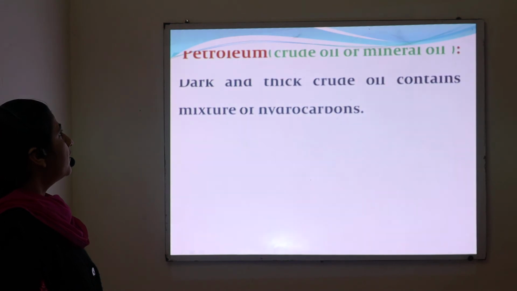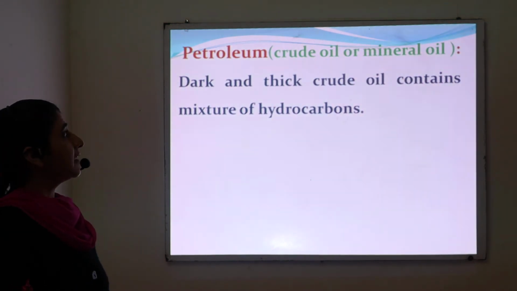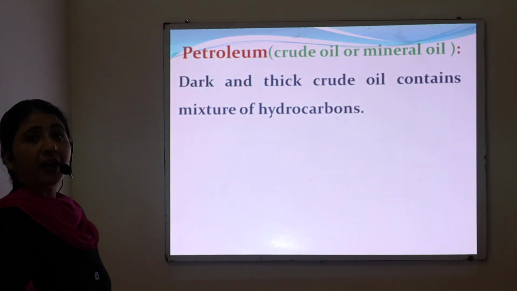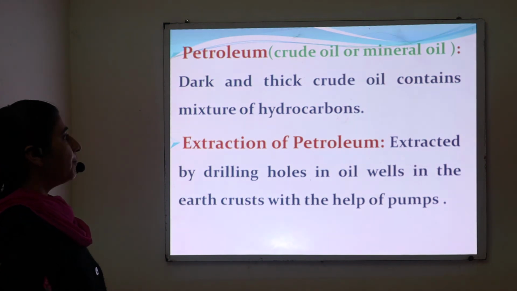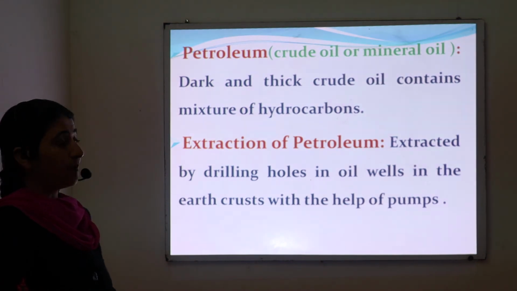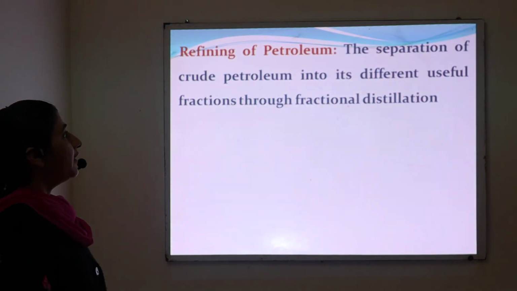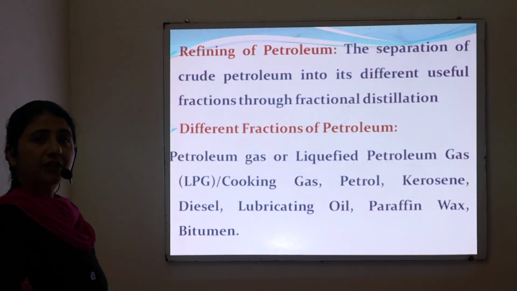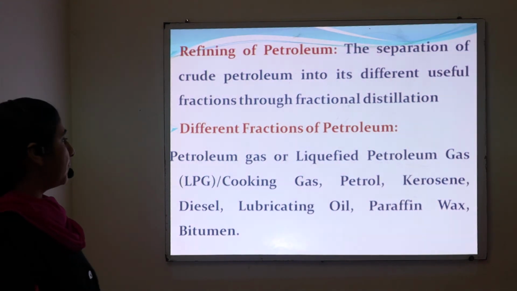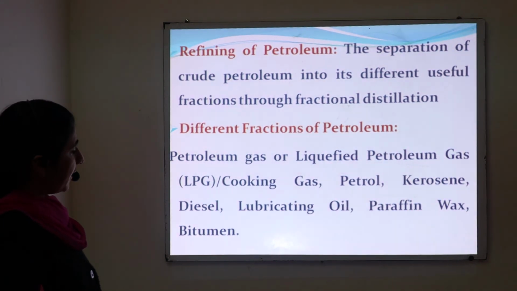Summary. First of all, petroleum. Petroleum is also known as crude or mineral oil. It is a dark, thick crude oil containing a mixture of hydrocarbons. The extraction of petroleum takes place by drilling holes in oil wells in the earth's crust with the help of pumps. Refining of petroleum means separation of crude petroleum into various useful fractions through fractional distillation. The various fractions of petroleum are: number one, petroleum gas, which is also known as liquefied petroleum gas, petrol, kerosene, diesel, lubricating oil, paraffin wax and bitumen.